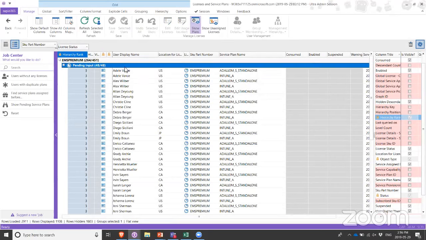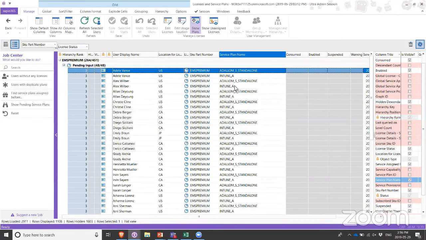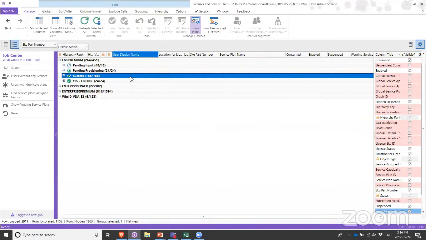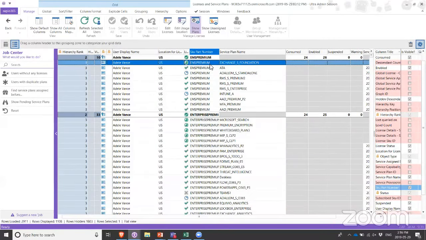Now, what this means is that the license hasn't been provided yet, which means that for all of these services, we're basically paying for nothing because they're not actually being used. So this is a way to look at the adoption data based on your license situation. The idea would be to make sure that all of your licenses and service plans are properly provisioned and being used by your end users. So that is one of the things that we can do here.